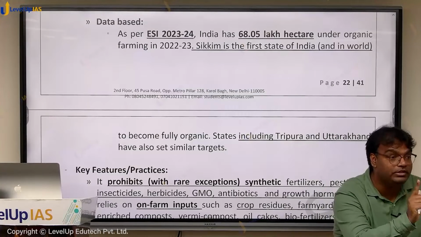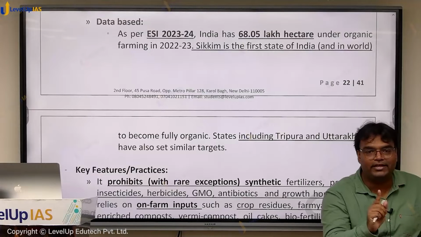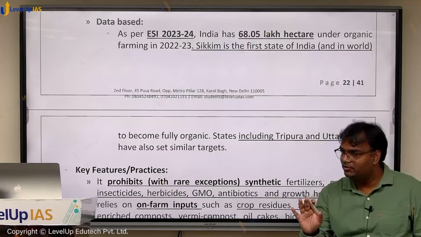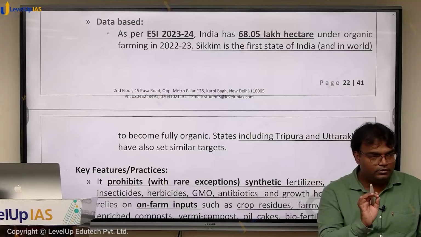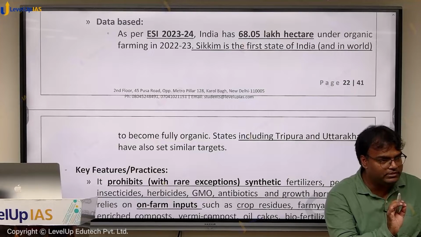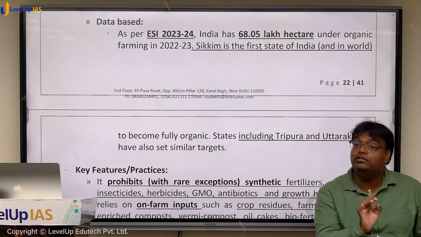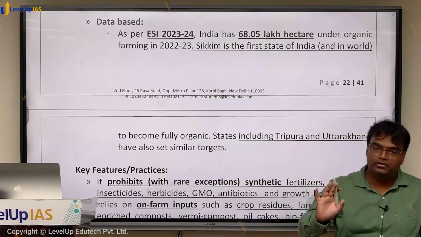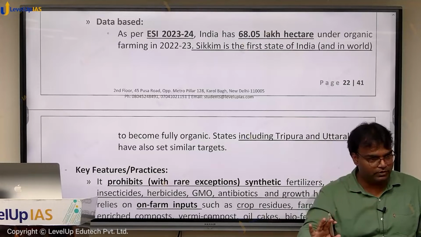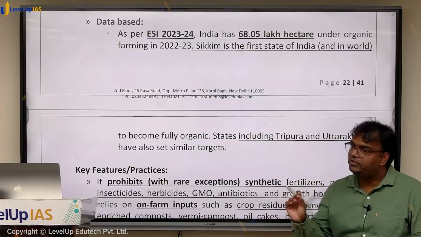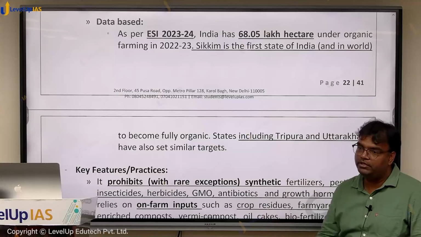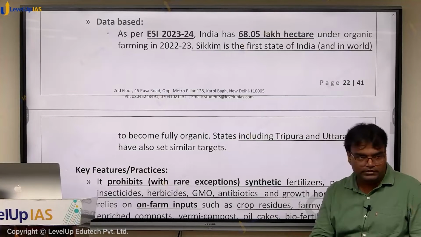In 2022, 60 lakh hectares in India was under organic farming. Which is the state? Sikkim is one state, first state in the world to be 100% under organic farming, and Uttarakhand and Tripura have also announced a target to achieve 100% organic farming in a few years. This is done.